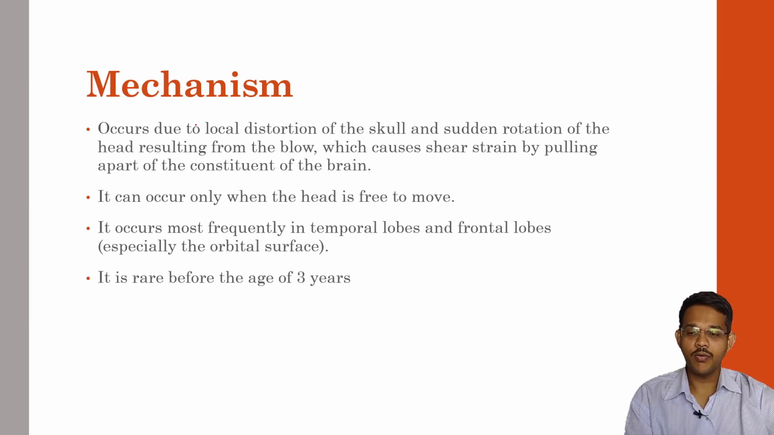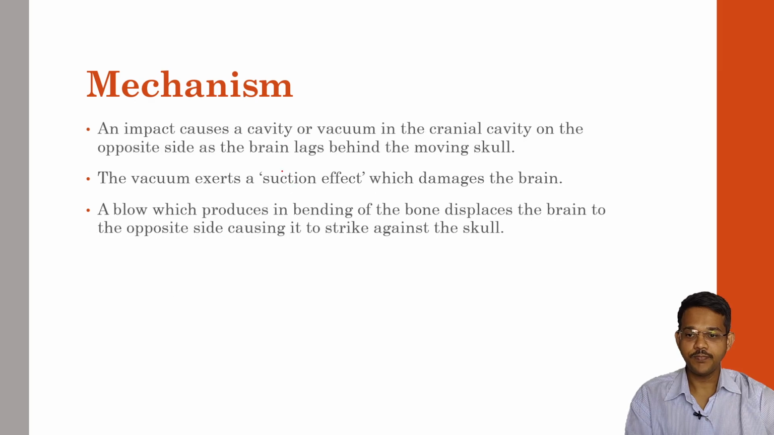The mechanism of contre-coup injuries is due to local distortion of the skull and sudden rotation of the head resulting from the blows, which causes shear strain by pulling on part of the constituents of the brain. It can occur only when the head is free to move. It occurs most frequently in the temporal lobes and frontal lobes, especially the orbital surfaces. It is rare before the age of 3 years.